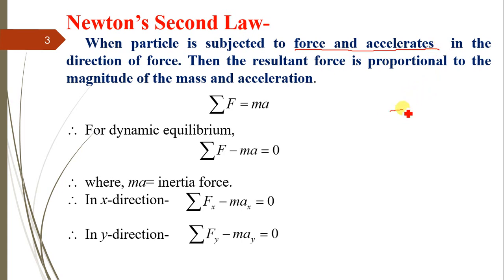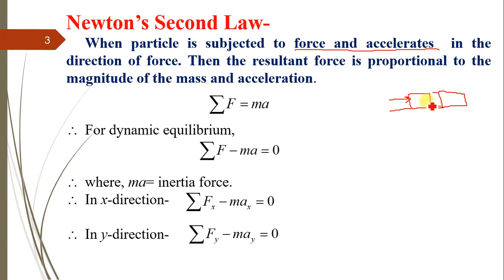For example, if I am considering a block which is kept at this position, then when I apply a force to that block, the block will move and occupy a new position over here. It means that because of the application of force, the block accelerates and moves in the direction of force.